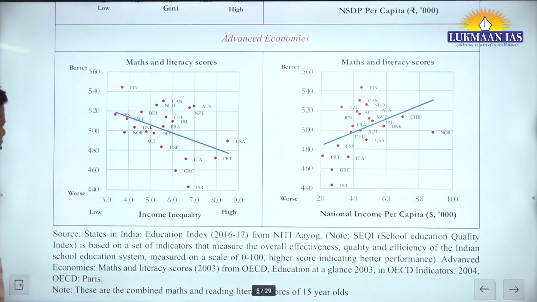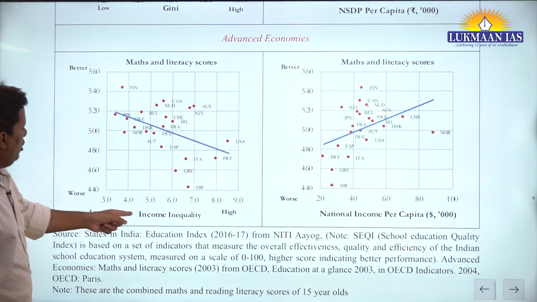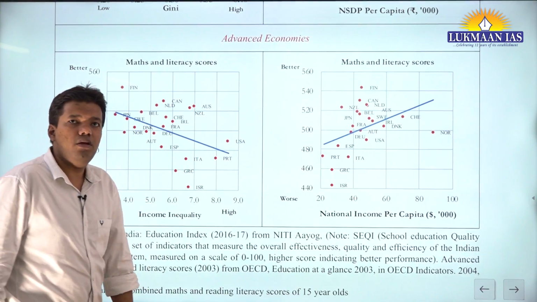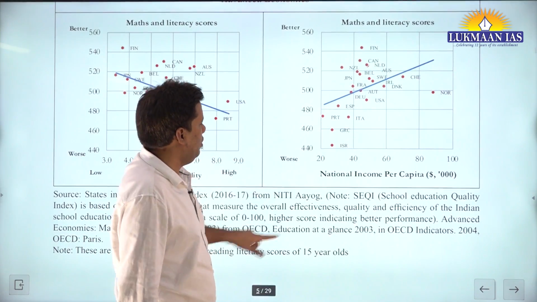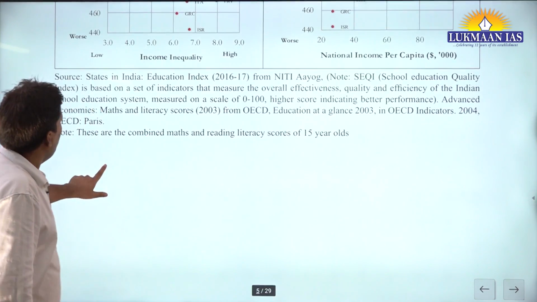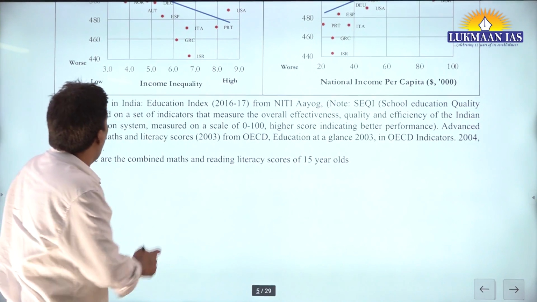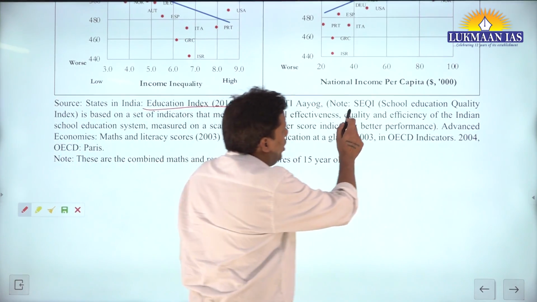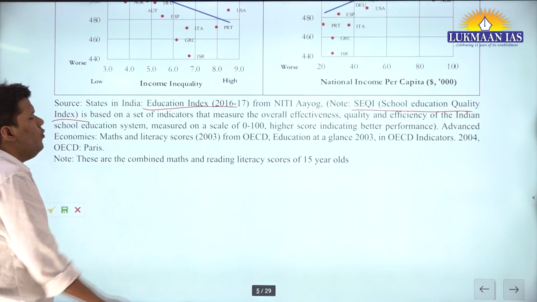Fine. Now let's see what is happening for the advanced economies. Problem here. Can you see? For advanced economies this is the maths and literacy score. Here again, income equality, you see, the score is decreasing whenever inequality rises. For them, relative poverty is more important. Sometimes when you read all these graphs, try to ask yourself, okay, in India, where do they take the data? Then you will see there is something called the school education quality index. See why it is important.